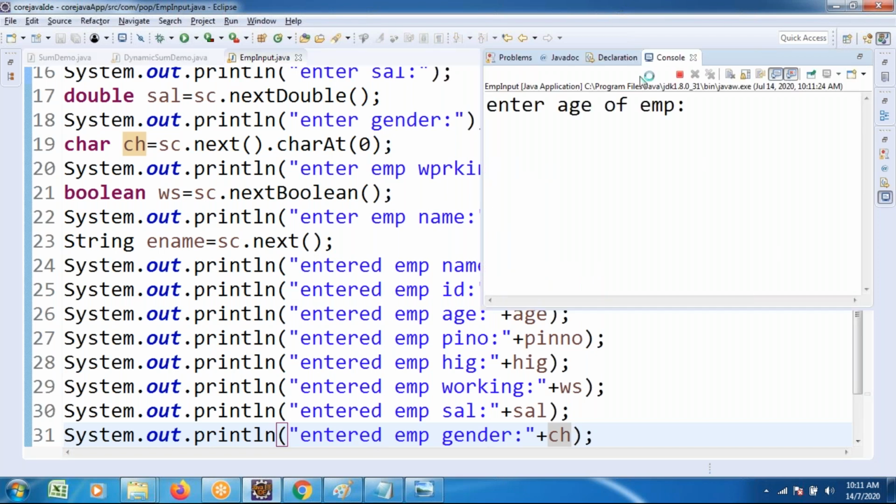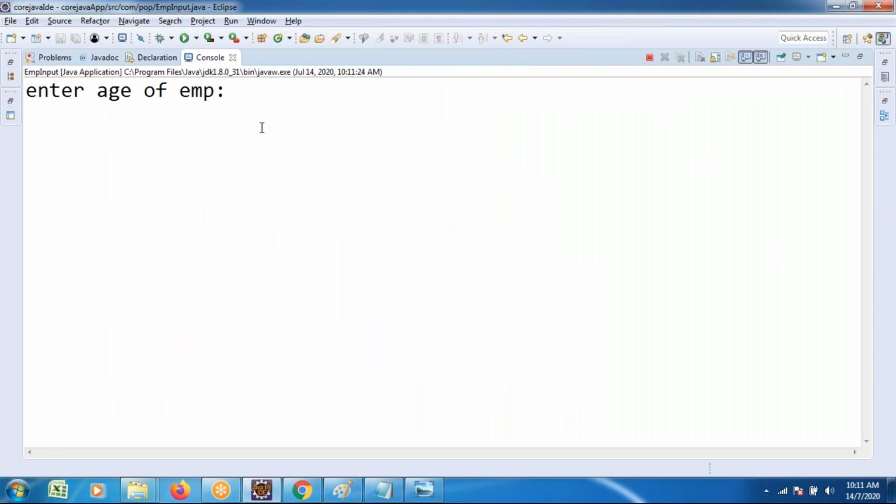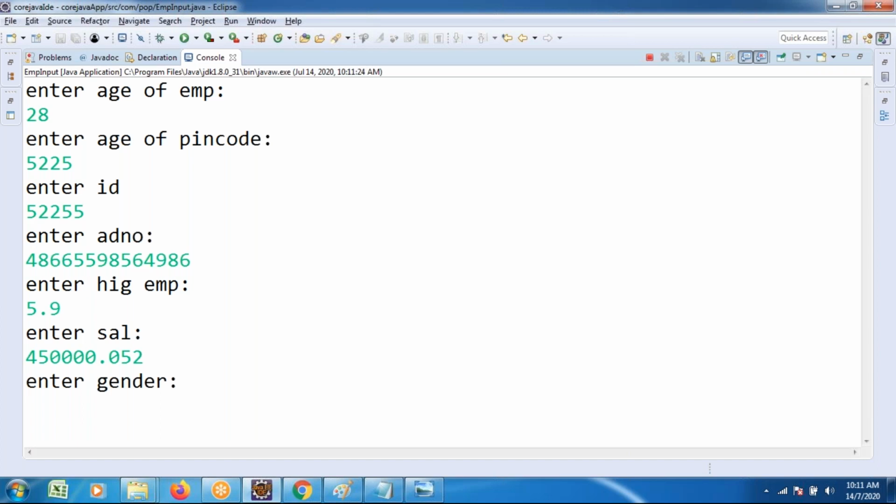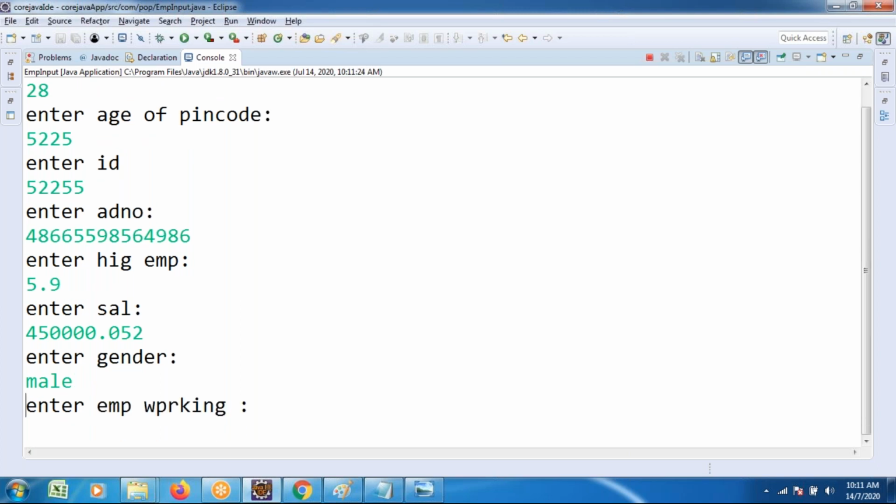Try printing it. It asks me to enter the age, 28 years. Enter the pin code, some number. Enter the ID, some number. Enter the Aadhaar number, a big number. Long type I take. Height, 5.9. Salary, the value we want to present, a floating point value. Gender, observe here: while I'm entering, I take male, but at printing time it's showing only M. Working status, true or false. Boolean type allows either true or false.